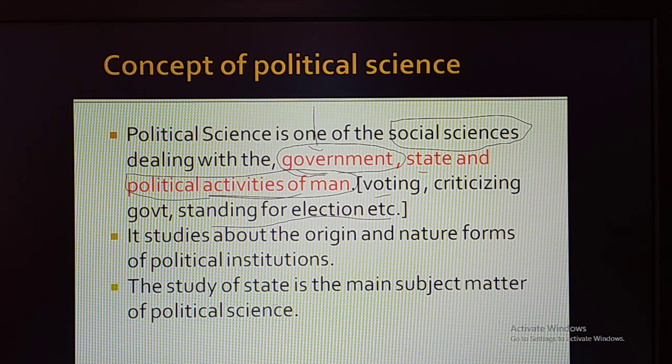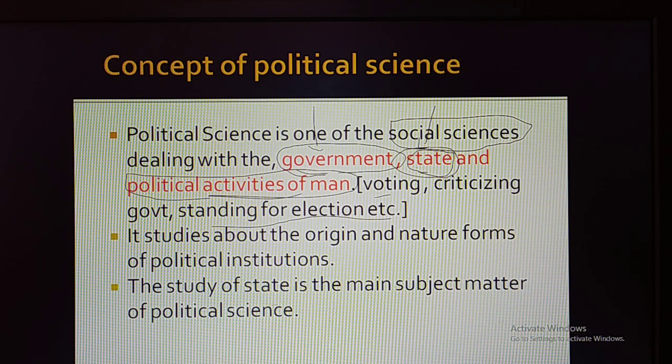And remember the state they have mentioned. Please do not misunderstand that state means Karnataka, Andhra Pradesh, Tamil Nadu, Maharashtra. State means like a country. In the context of political science, if you see the word state, they are talking about a country like India, America, UK, Germany, Japan, France. These countries in political science can be called a state. But obviously within India we call Maharashtra, Andhra Pradesh, Tamil Nadu states.